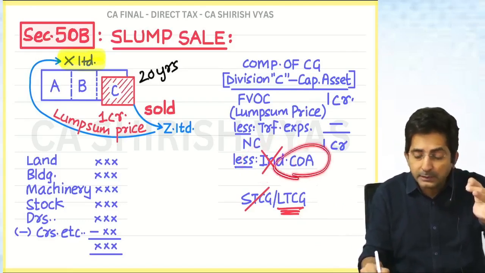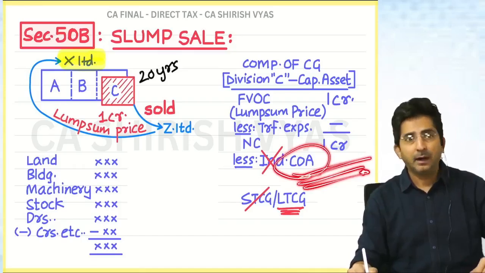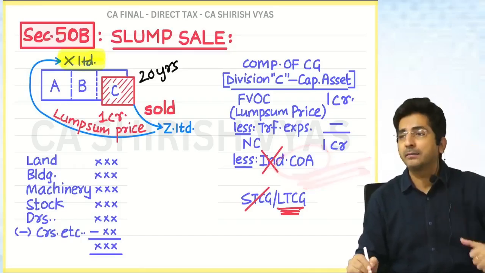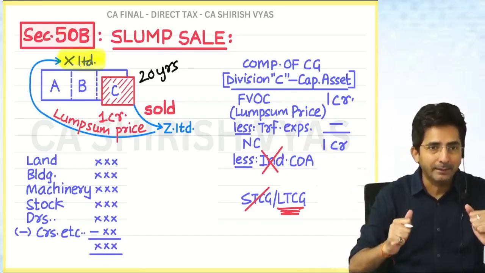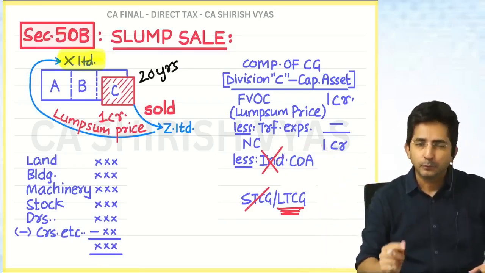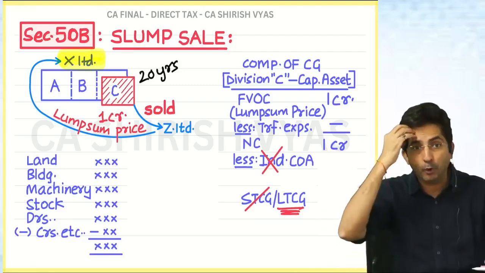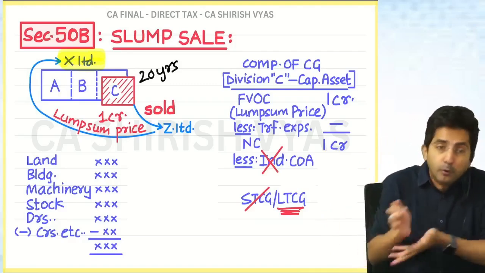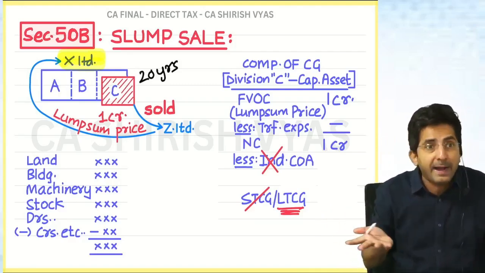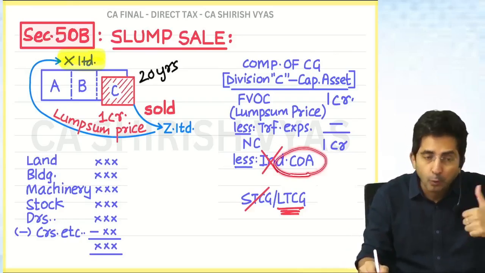First, I will have to decide what will come in kawwa. Unless I explain kawwa, meaning cost of acquisition, I cannot explain why no indexation. So please have some patience. But this is a point to be understood: even if it is before budget, still no indexation. I will explain. First tell me what will be the cost here.